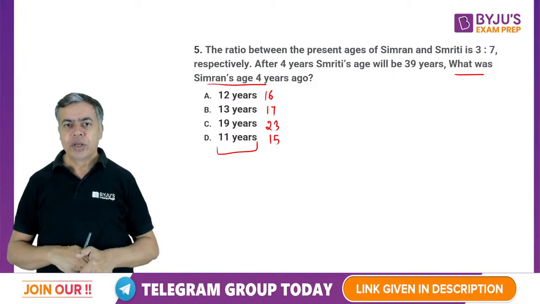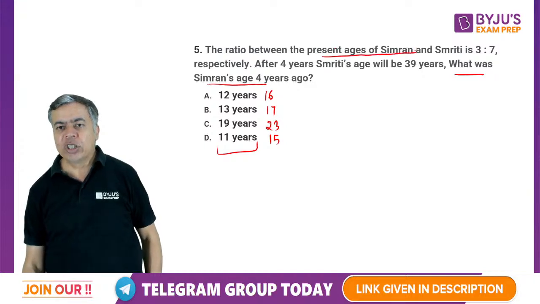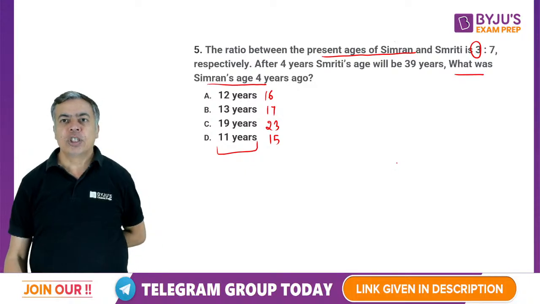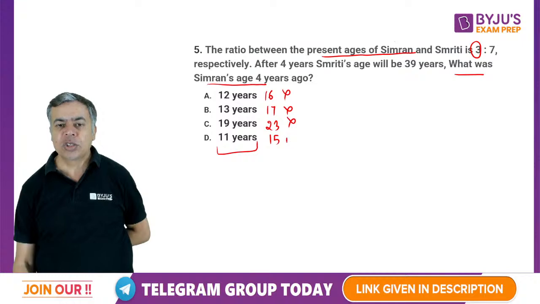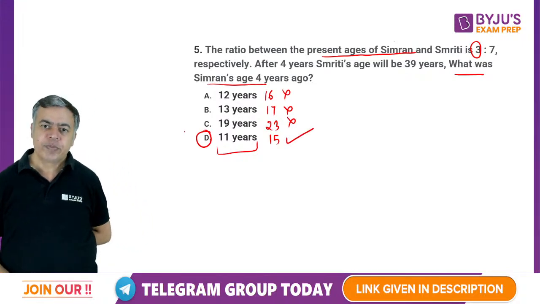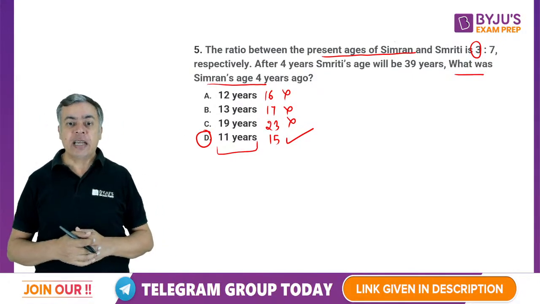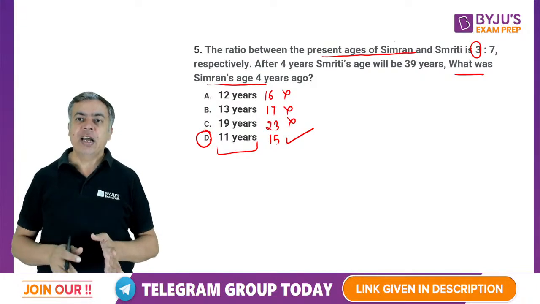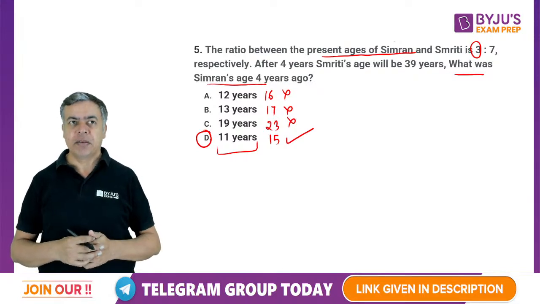And the ratio of Simran's present age is given, which should be a multiple of 3. If it should be a multiple of 3, it cannot be this answer, cannot be this, cannot be this, only this is a multiple of 3. So option D should be the answer, right? More than 90% of the time this trick works. This trick works in more than 90% of questions.